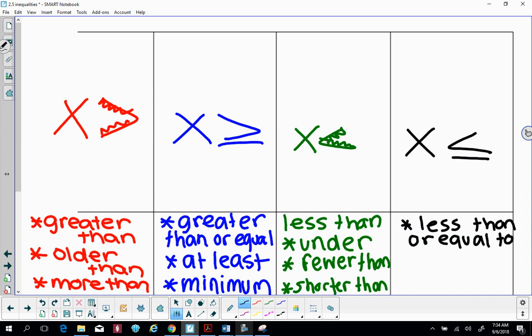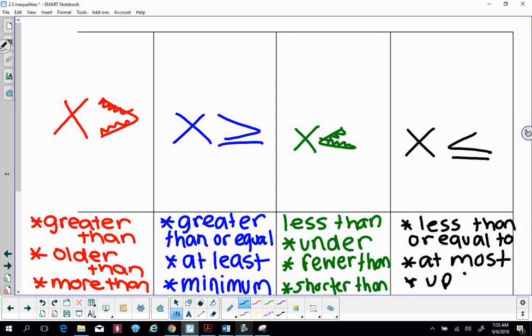Oh, so the last one's less than or equal to. And so words that mean that is like at most. Like if I say that Barry can have at most 5 friends over, could he have 1,000? No. Could he have 5? Could he have 1? Right? So I always think of it, when I see these words, I always think of it in situations. So if I say like Marlon can have at most 3 cookies, he can have 3 or less. He can't have 1,000, right? So at most would mean it's like your boundary.